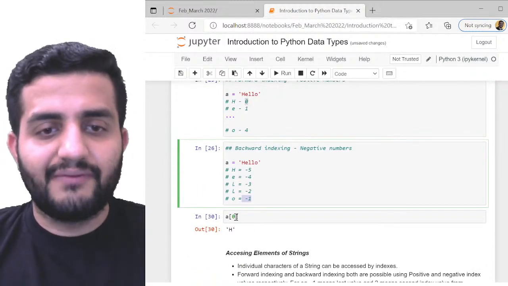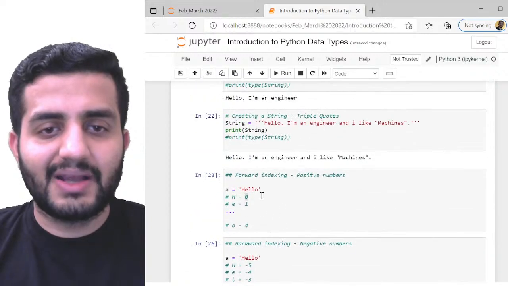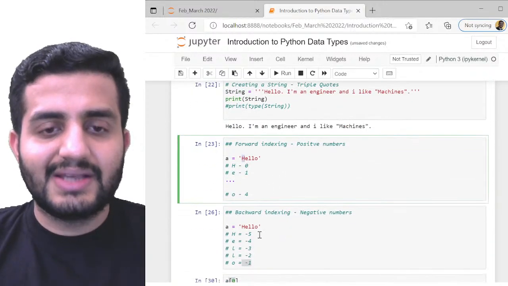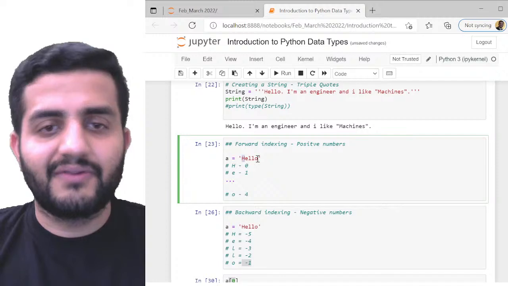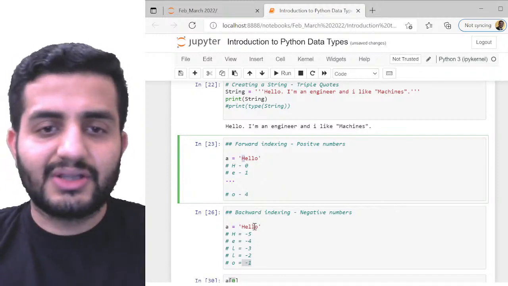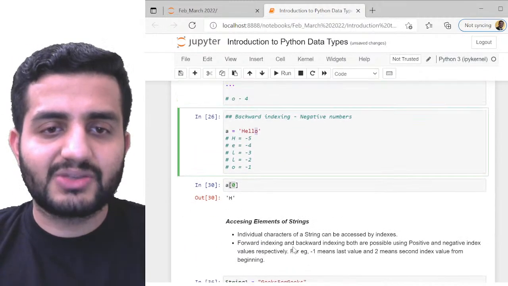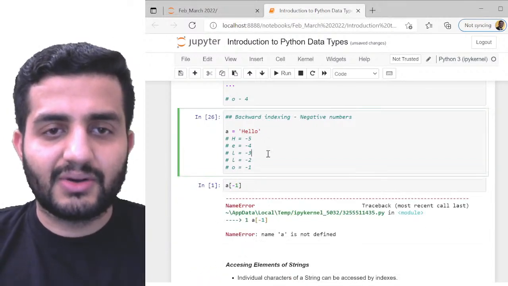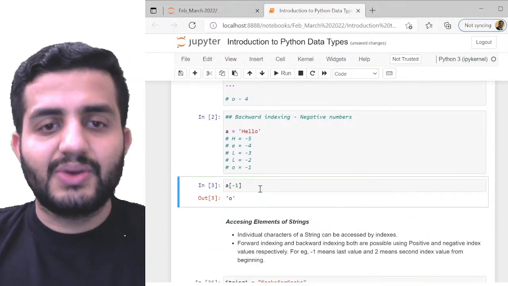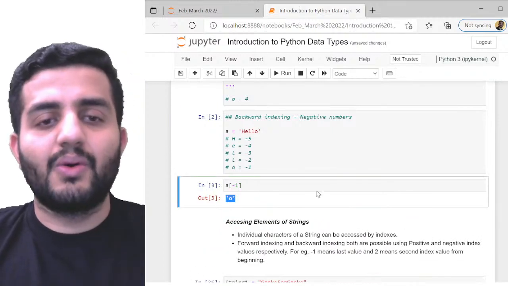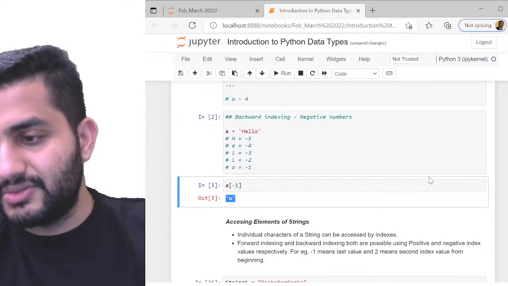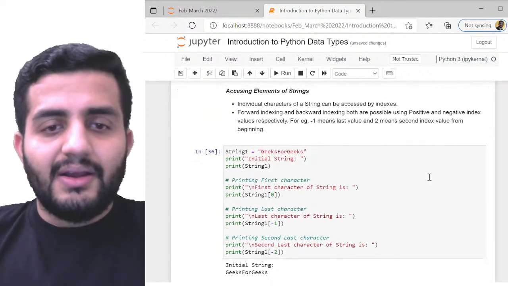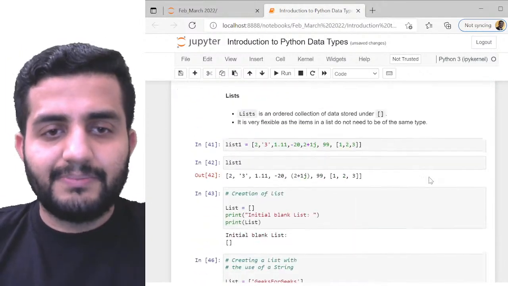So we know that a of 0 is going to give me the first element of this string, which is h. And likewise, a of -1 will give me the first element from the backward side, so that's going to be my o. If I give a of -1, okay, a is not defined. Just do that. So a is equal to -1, that's going to be my o. So that's how simple it is. Nothing fancy here. Pretty simple.